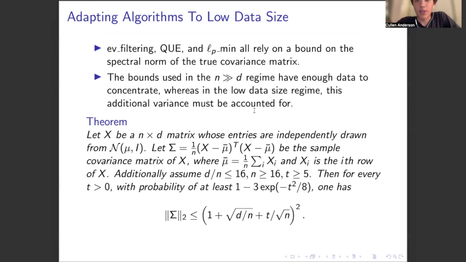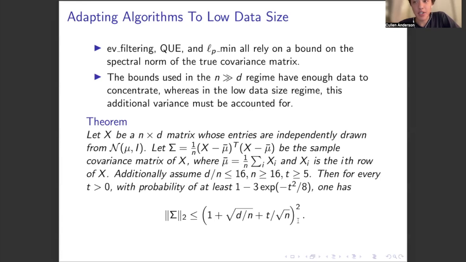not. However, with less data, the spectral norm of the covariance matrix does not concentrate, and we need to account for this. It turns out that this can be accounted for in a relatively simple theorem. Basically, this theorem states a bound on the spectral norm of the sample covariance matrix. If we have X as our data matrix, sigma as our sample covariance, and mu bar as our sample mean, and assume some reasonable conditions, with high probability we achieve this bound on the spectral norm of the sample covariance matrix.